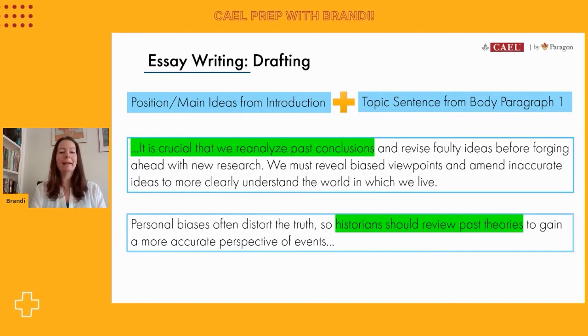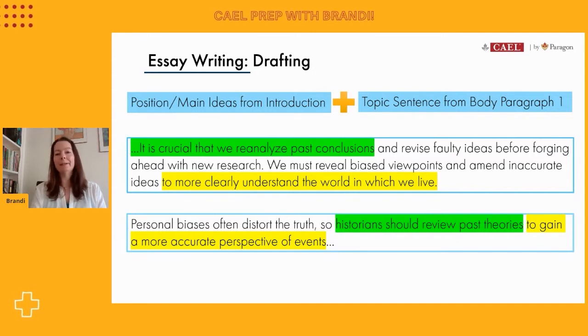So here is my actual position. You can see in the introductory paragraph, and again in that next body paragraph 1, we've indicated that returning to past theories is the most important way to go. The language here is varied, so I'm not too worried about repetition. The reason why we should prioritize those past theories is in yellow here. And again, looking at the words I've used, I've got enough variety there. I've said the same thing, but using different language. And that's how these paragraphs should be structured.